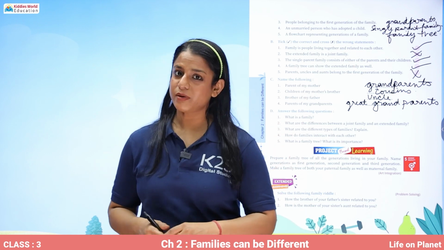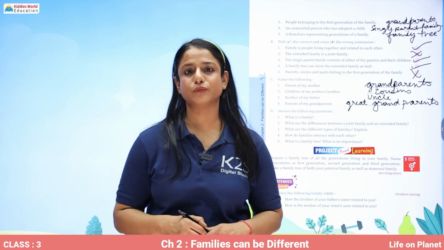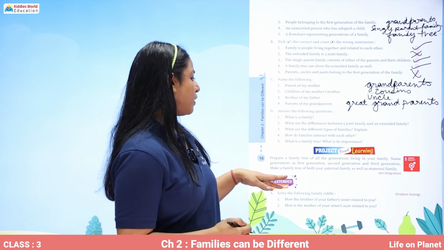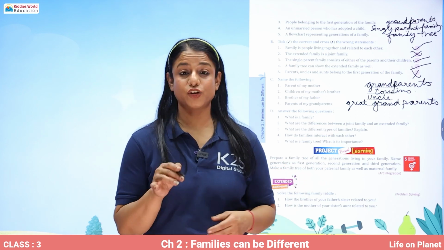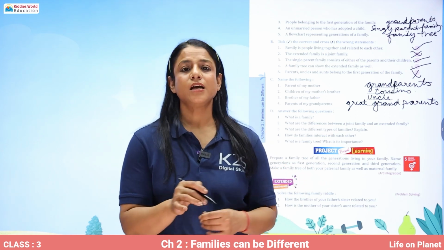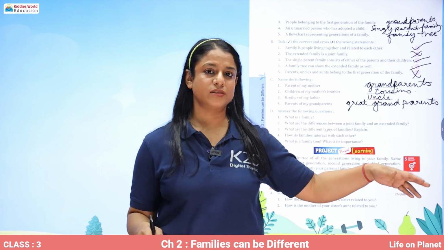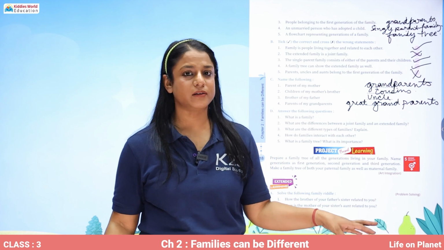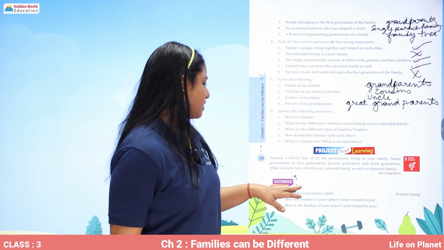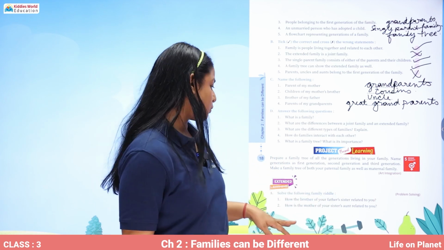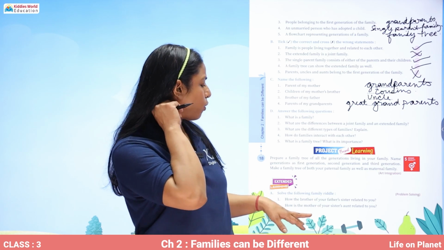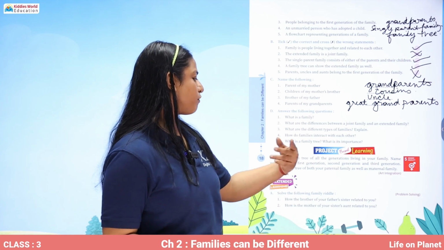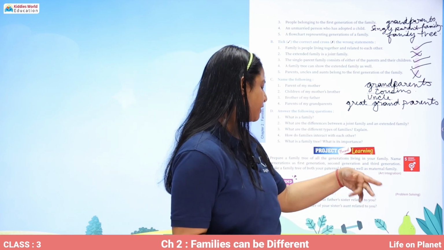Now, these are some fun-based questions that you can do yourself with your family, with your friends, and have fun with the lesson. What you can do is you can prepare your own family tree up till 3 generations, and you can do that for your maternal side and paternal side both. Then there are some interesting riddles over here. You have to solve the following family riddle: how is the brother of your father's sister related to you?